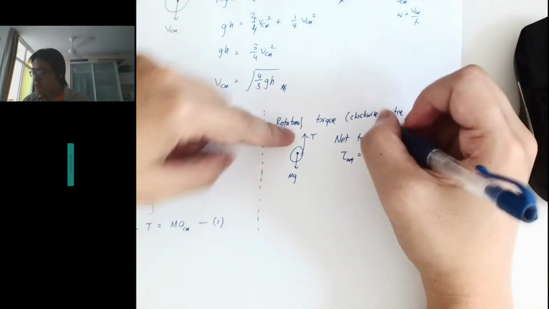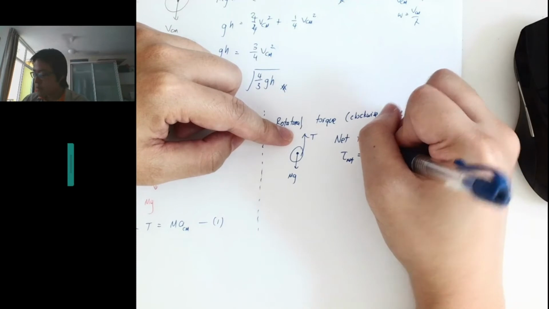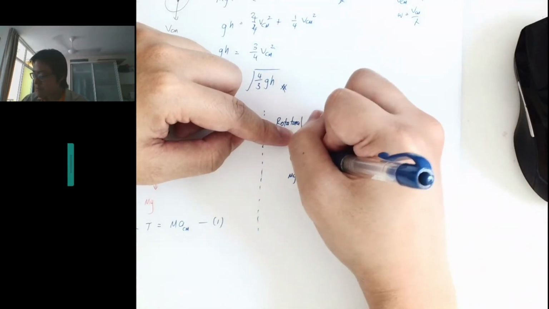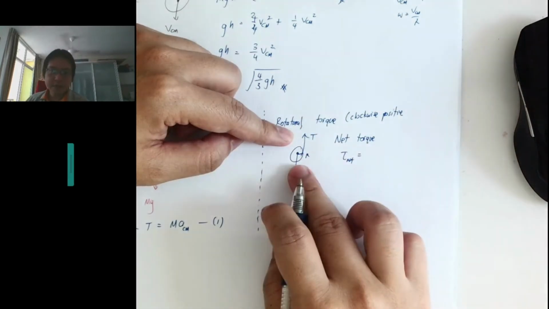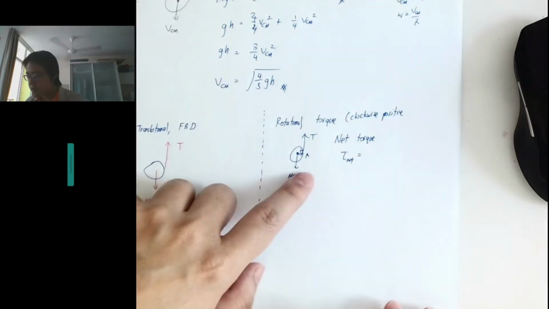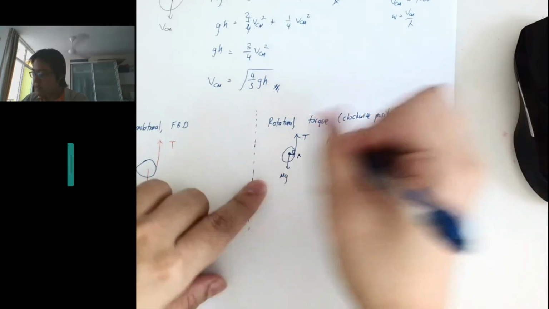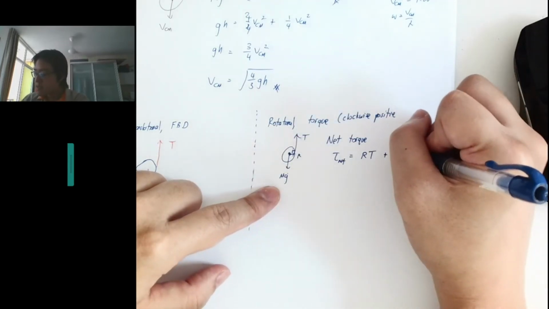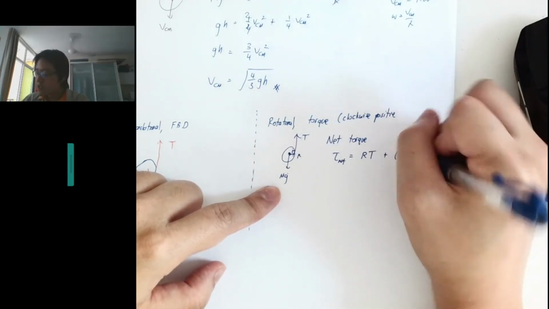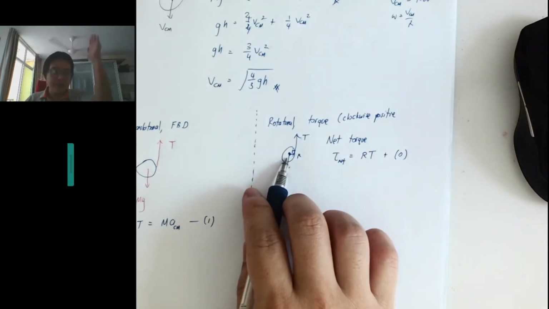So the net torque is this force times the perpendicular distance r. I drew it too small, but I think you know what I'm talking about, right? So this times this, and then mg times the distance. mg has 0 distance from the axis. It's passing through the axis.